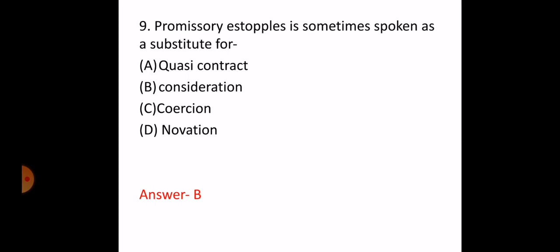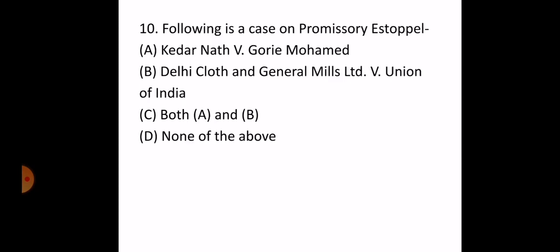So the next question is, following is a case on promissory estoppel: A. Kedar Nath vs Gouri Mohamed. B. Delhi Cloth and General Mills Limited vs Union of India. C. Both A and B. D. None of the above.